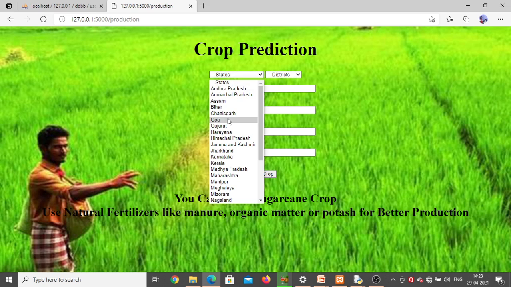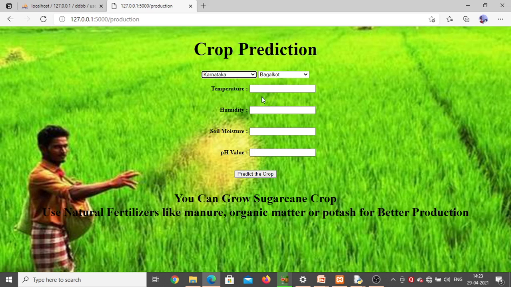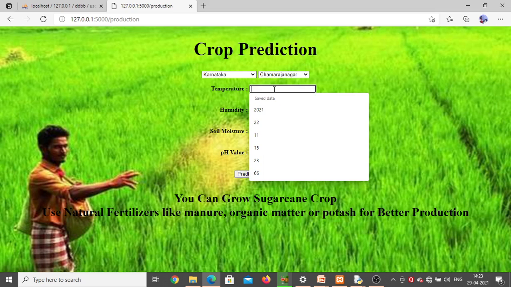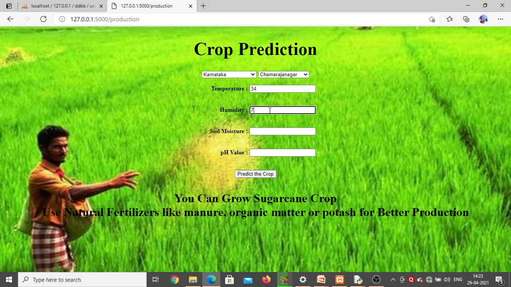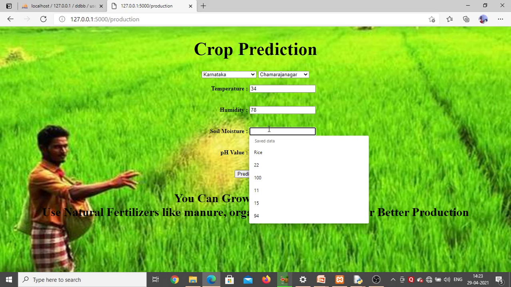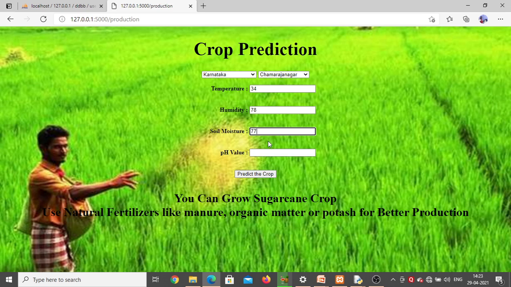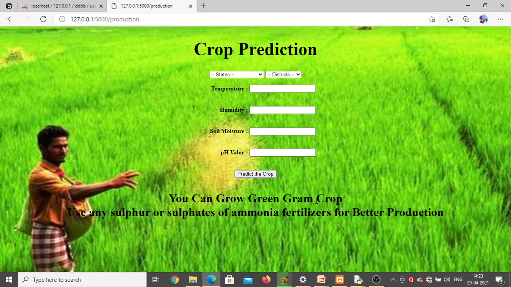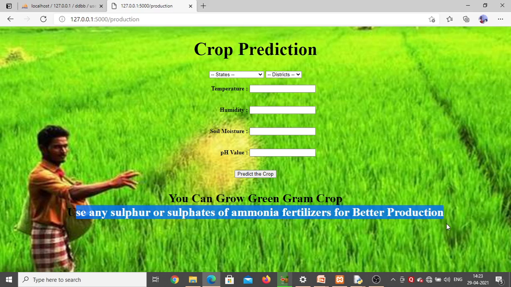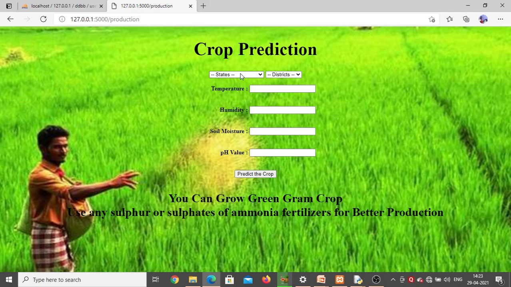Again we'll select some other state. We'll go to Karnataka here and select it, and enter some data: temperature 34, humidity 70, soil moisture percentage some 77, and pH value 4. Right, click on predict. See here, you can grow green crop here. Based on the data you enter, it will show which crop you can grow, and which fertilizers you can use for better production. This is the output it will show.